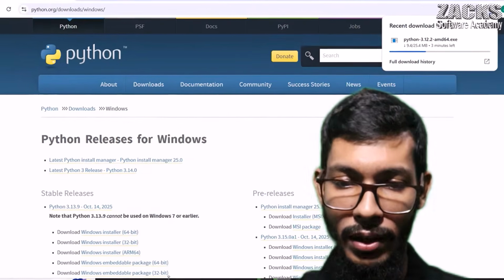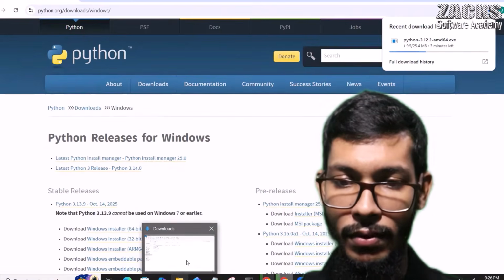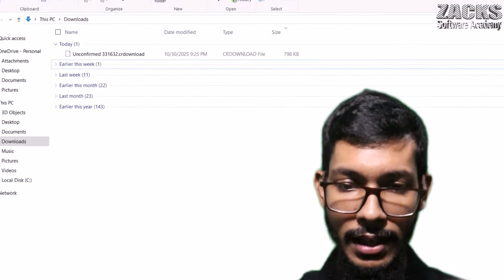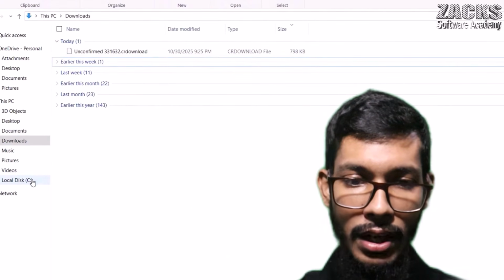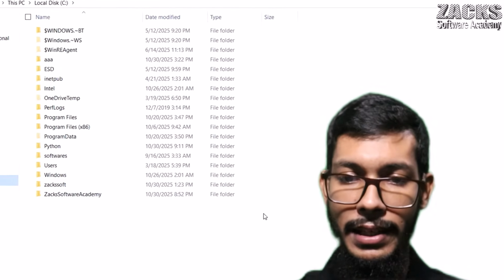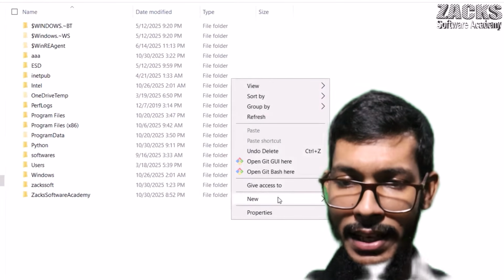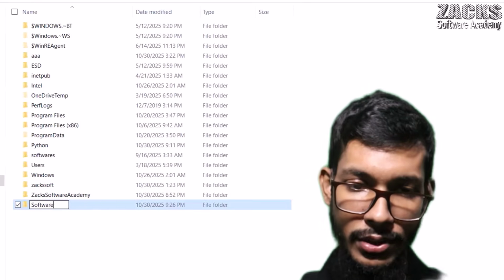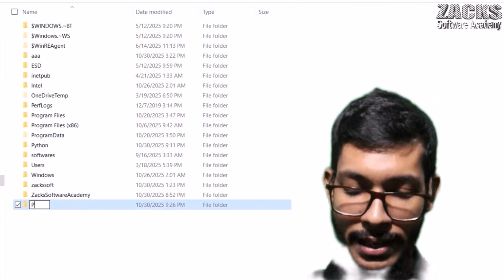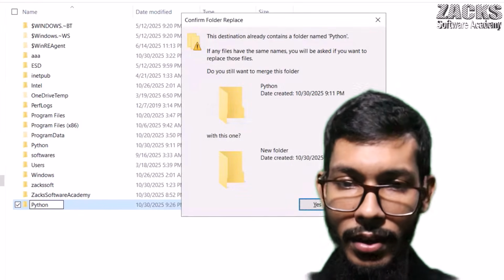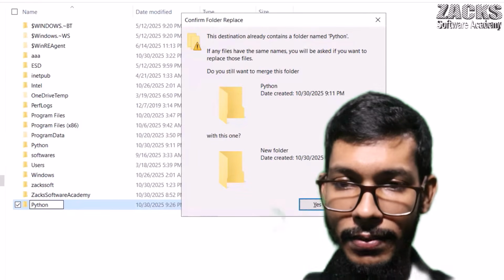Meanwhile let me do one thing. Let me go to this folder. In this download folder you will observe it is downloaded. Let me go to the local disk. Meanwhile let me create a folder. We can create a folder with any name, for example software, or let me simply write Python. Okay, I'm creating a folder. Already there is a folder available, right?